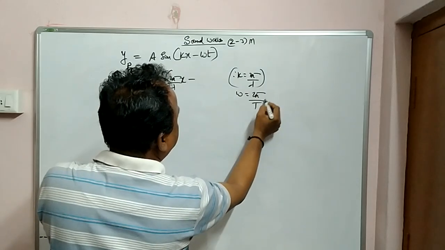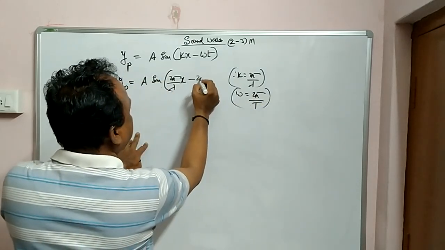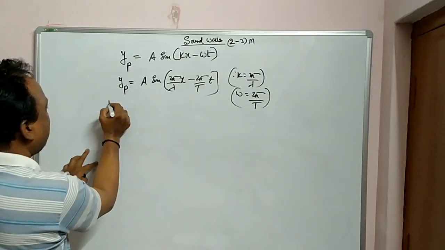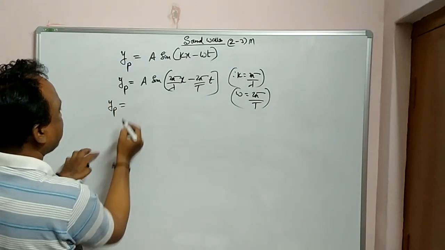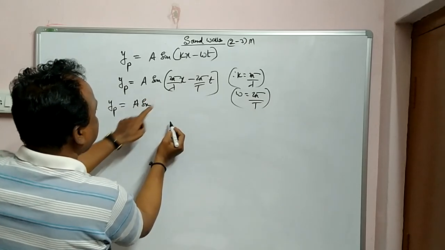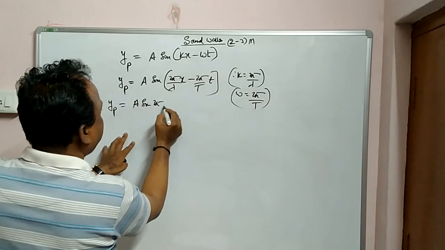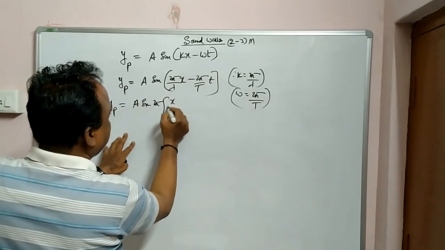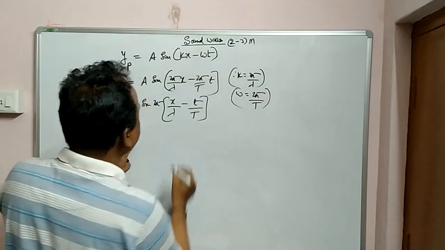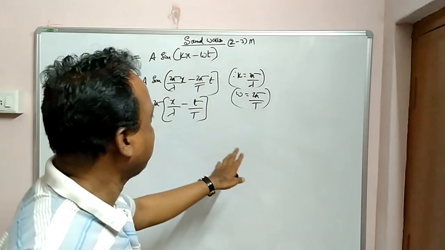Omega is 2 pi by T, that is 2 pi by T into small t. Now y p, that is displacement of particle, is a sin, take 2 pi outside, inside x by lambda minus small t by capital T. This is one type of expression.